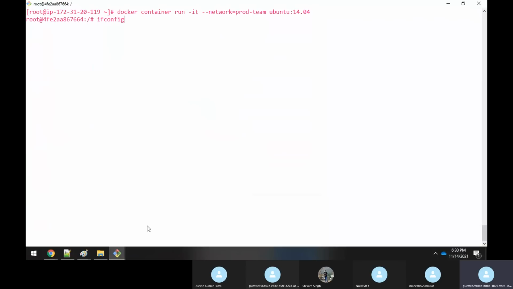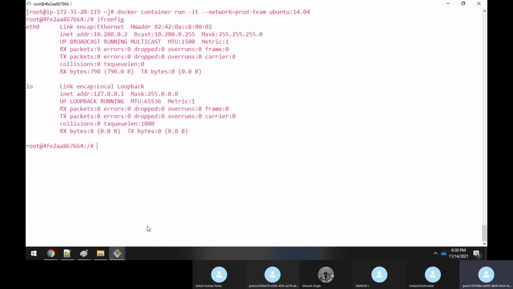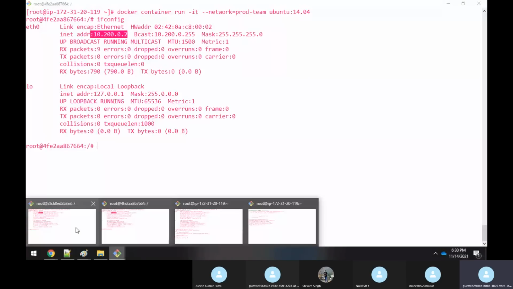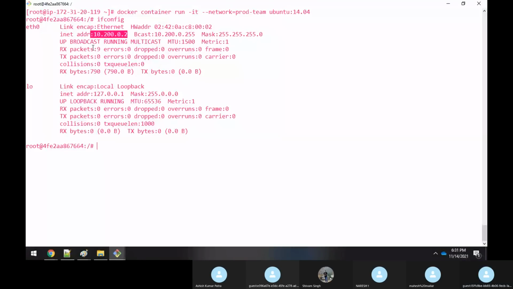If you execute the ifconfig command, now you could see that it has given an IP address of 10.200.0.2. Here it is 10.100.0.2. Obviously, we know that we cannot communicate with each other, right? But now you would say, Rajesh, by default it has given 10.200.0.2. I want my own container with my own dedicated IP address. I don't want the IP address which is provided by Docker or the system. I want my own IP address. Can I specify it here in the command line?